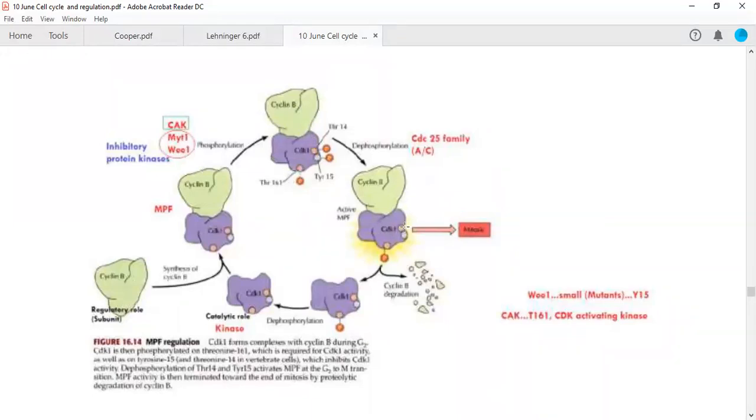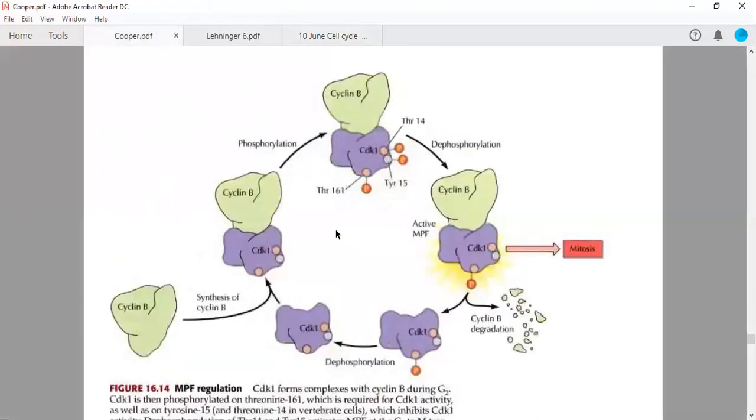So once they are removed, now you will see when these CDC25 members do dephosphorylation, these two phosphates are removed from this particular complex, and only the activating threonine 161 is phosphorylated. You will see certain yellow colored things are coming out of this complex, meaning this particular CDK has become activated. So it can do its function.